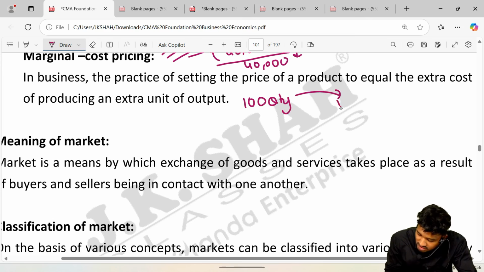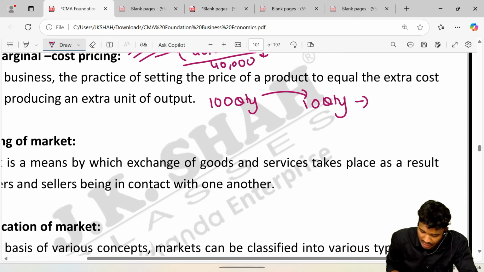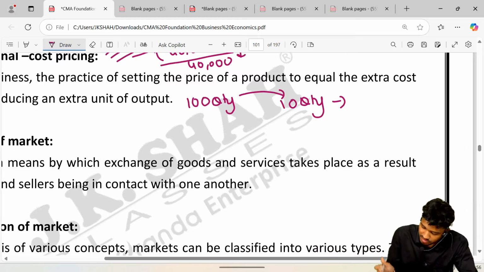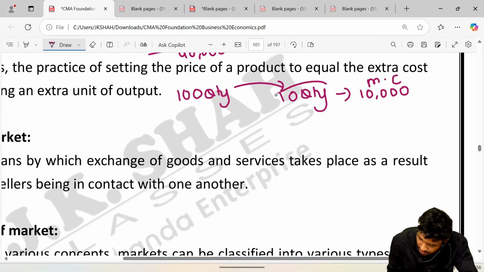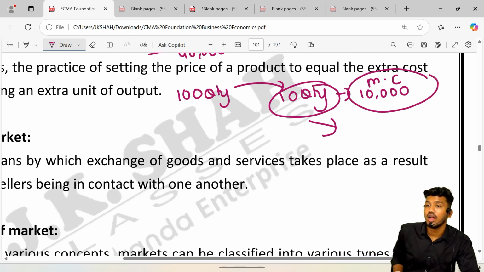Now I am producing an additional 10 quantity, and in producing that additional 10 quantity I am incurring 10,000 rupees. It is called my additional cost, that is called marginal cost. So my revenue after selling this quantity should be enough to recover this marginal cost.